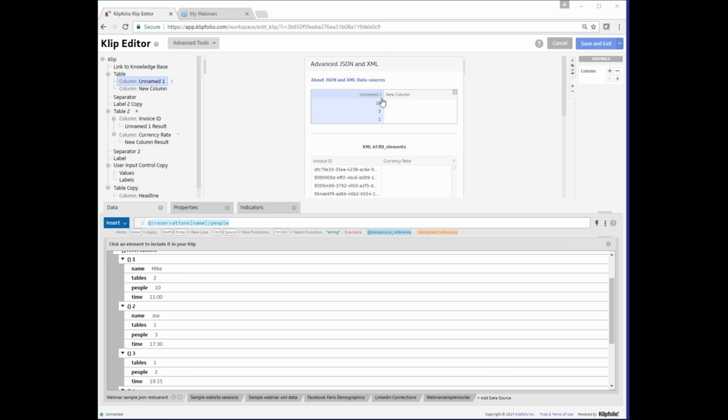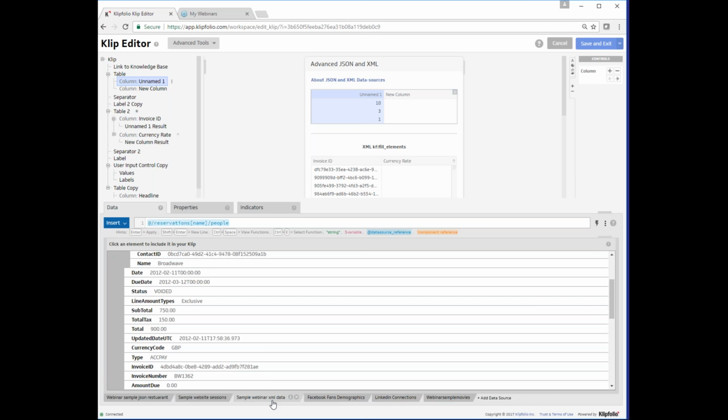We're going to switch gears here and talk about another concept in XPath, which is how to go up, down, or sideways between levels. What I mean by this is, each object or array in JSON or XML can have a child node, which is a level underneath. For instance, we're going to take a look at the contact of one of our invoices and expand it out, again, in our XML data source from before.